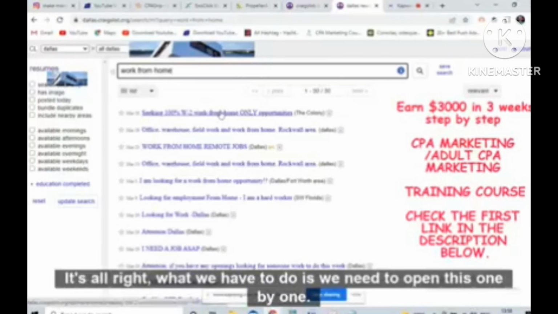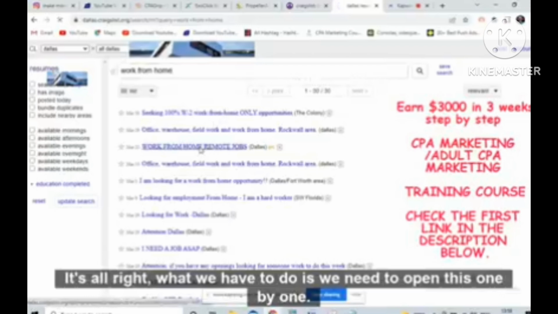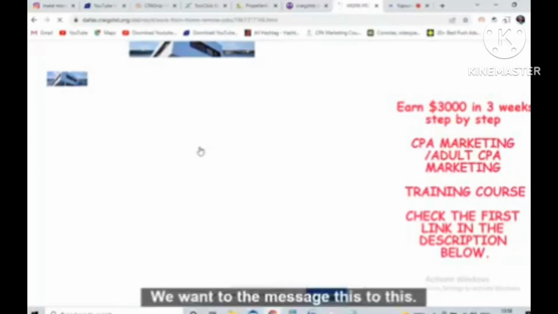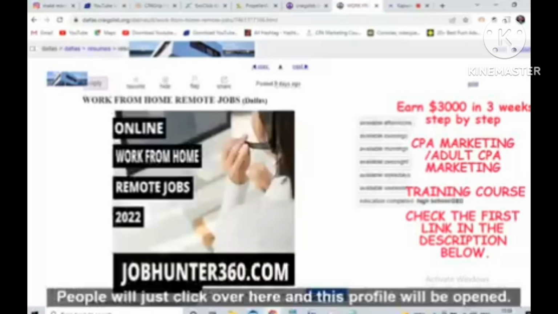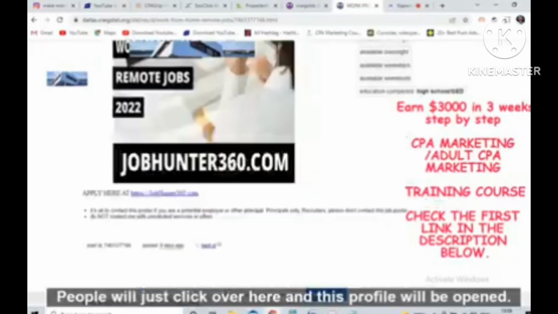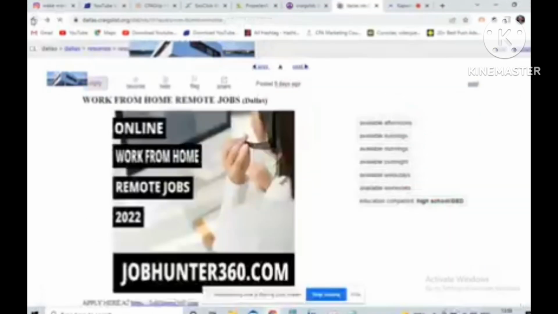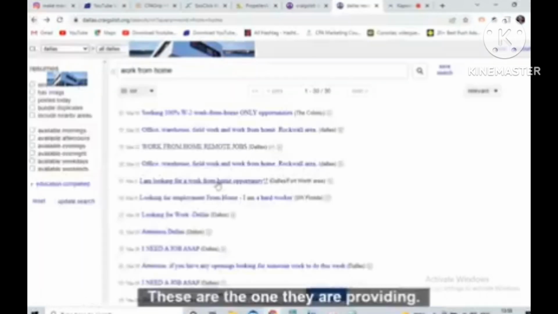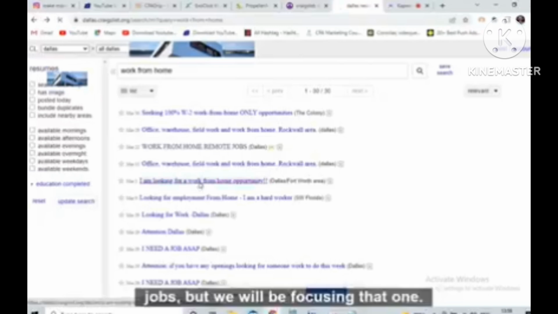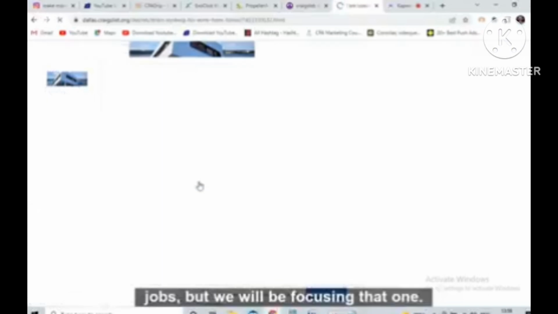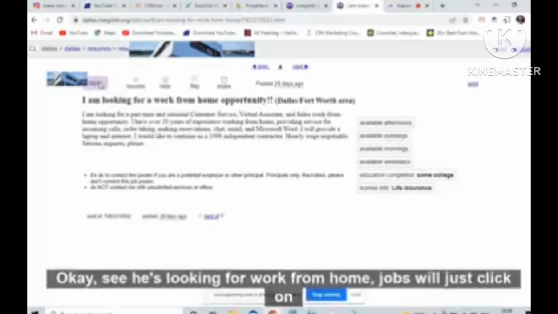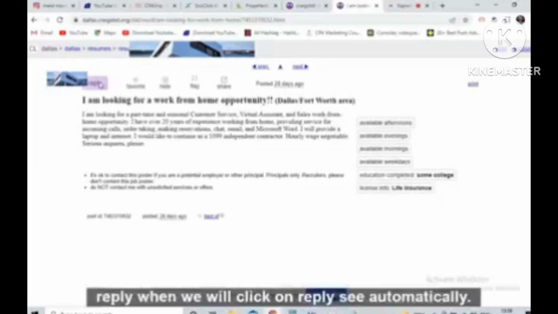What we have to do is open these one by one. Suppose we want to message these people. We will just click over here and this profile will be opened. Not this one. These are the ones providing jobs, but we will be focusing on the ones looking. I am looking for a work from home job. This is the one. See, he is looking for work from home jobs. We'll just click on reply.